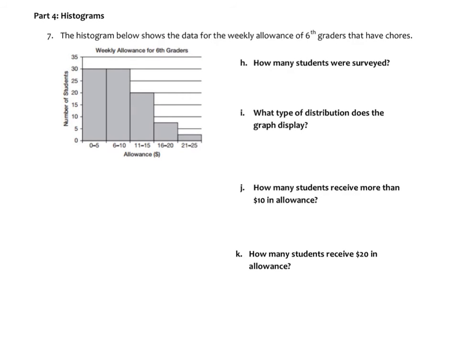Okay, number 7. Now we are going on to histograms. It says how many students were surveyed. So once again, this is one of those graphs where I would go through and put all of your totals. So I have 30 here, 30 here.